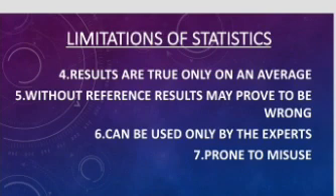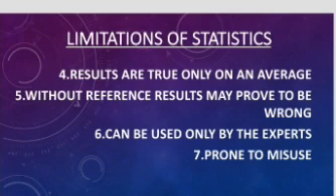See, number 4 is results are true only on average. Unlike the laws of physical science or chemistry, statistical observations are not absolutely true. They are not always valid under all conditions.